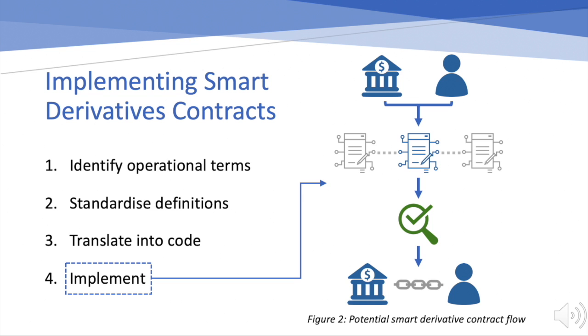This is laid out in Figure 2. Two parties agree terms of the contract. The seller creates the smart contract using ISDA CDM's portal code generator. The contract is added to the blockchain and verified by miners and the buyer, and the smart contract will then periodically trigger the cash flows as required.